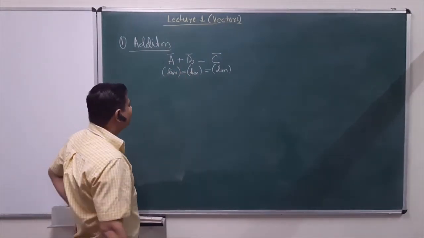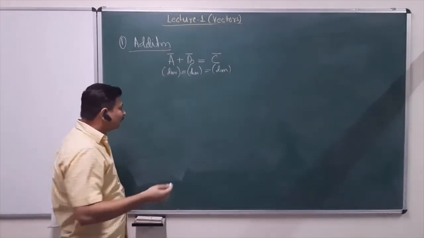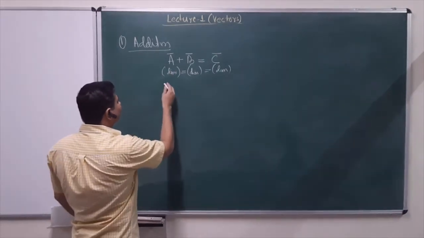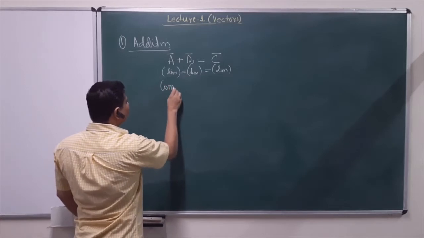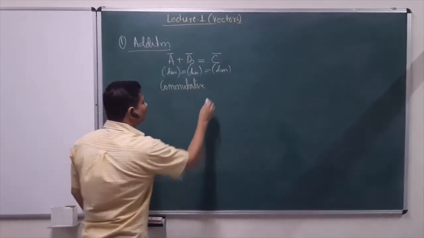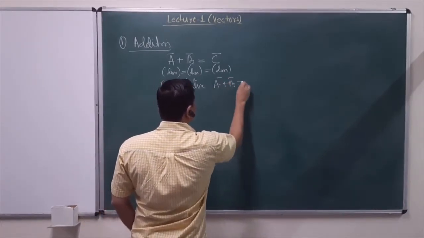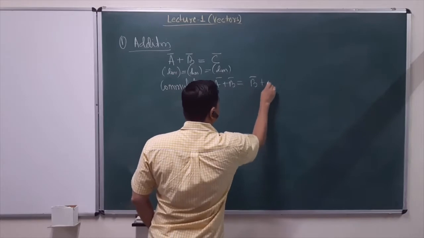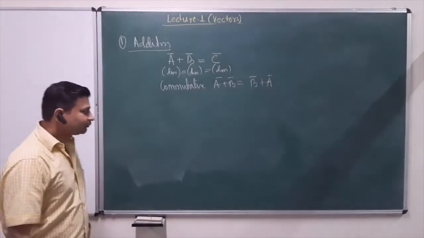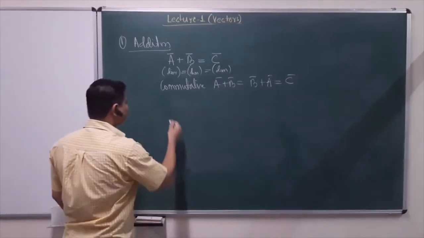So vector addition is defined like this. Vector addition will also encompass the same algebraic properties. So it will be commutative. What that means is it does not matter in which order we add these two vectors, the resultant is going to be the same vector.